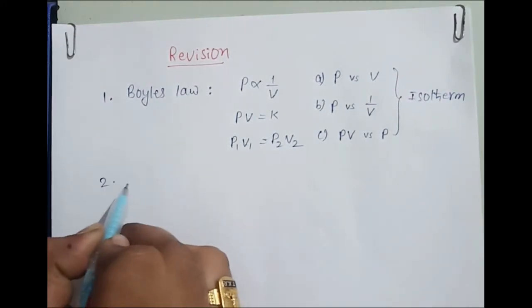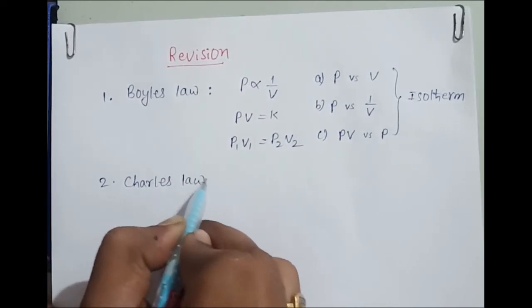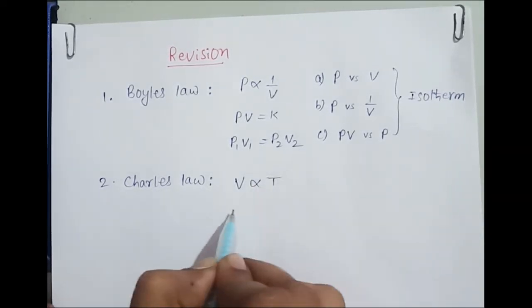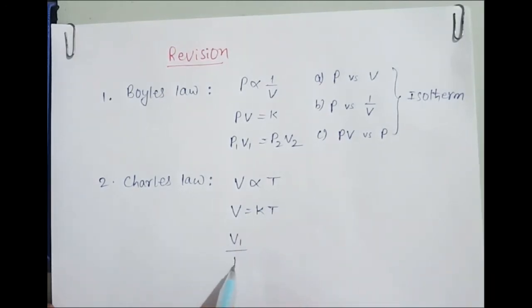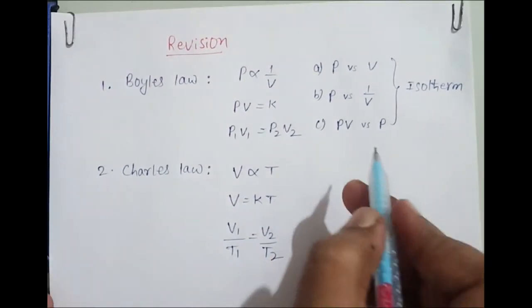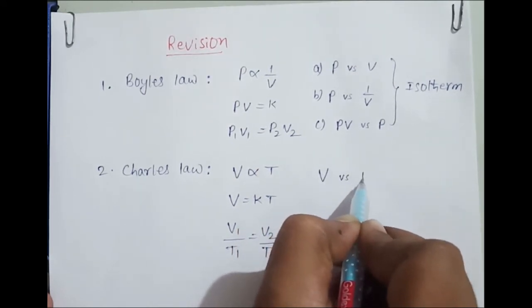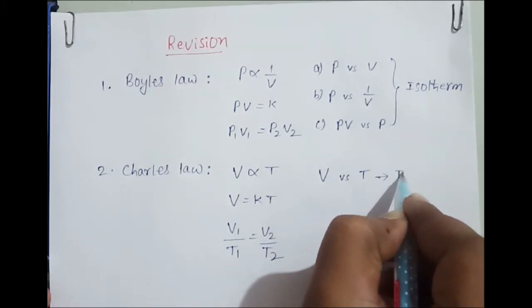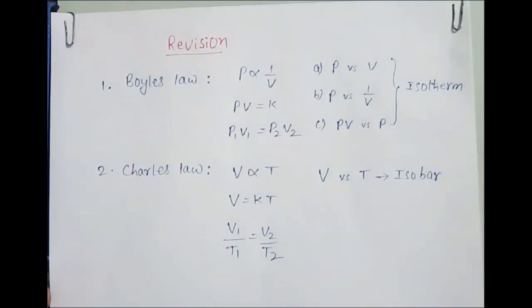Second one is Charles law. We have studied Charles law also. Charles law states volume is directly proportional to absolute temperature. So V is equal to KT, which means V1 by T1 is equal to V2 by T2. And here we have drawn volume versus absolute temperature. We have drawn only one graph, and that graph is called an isobar